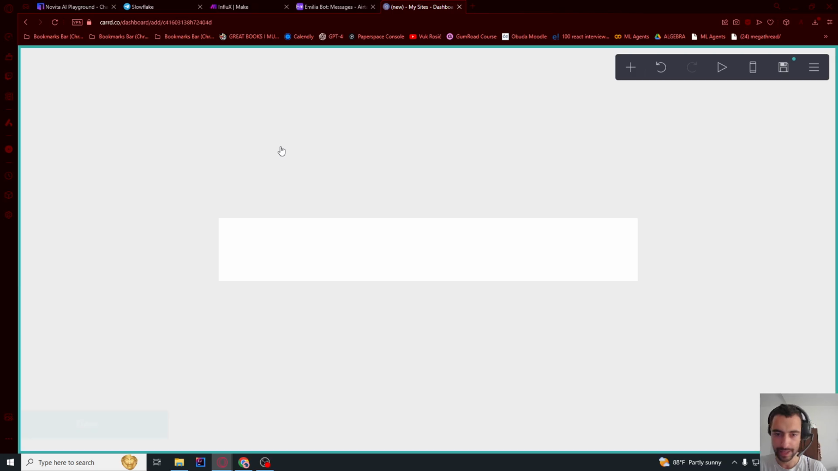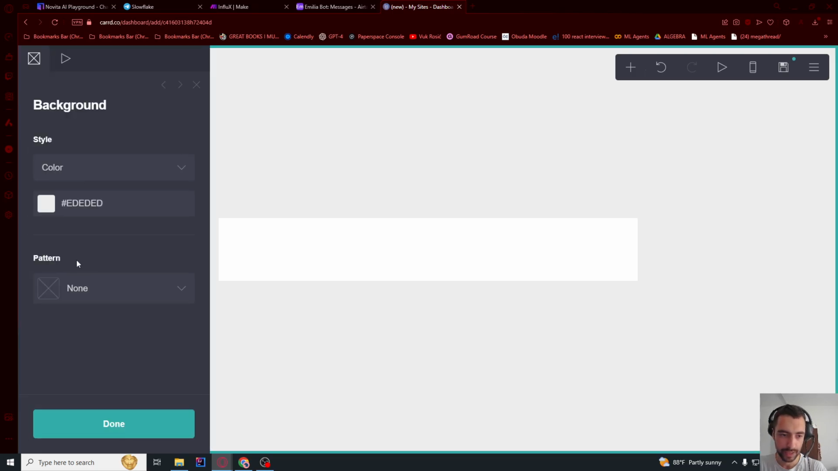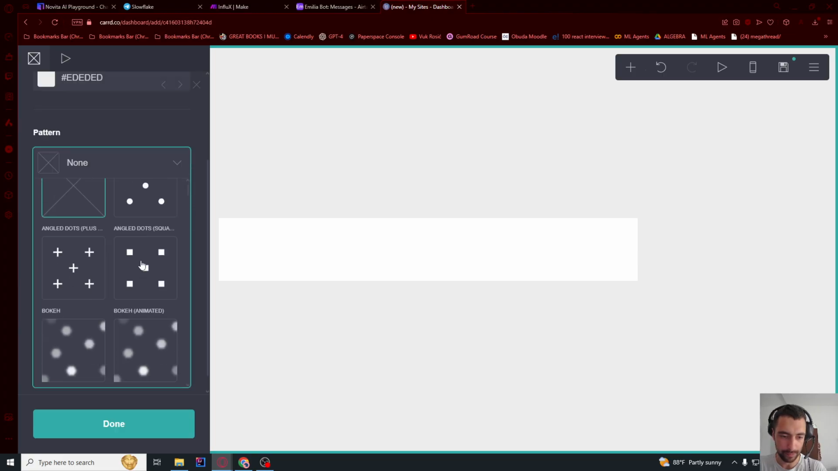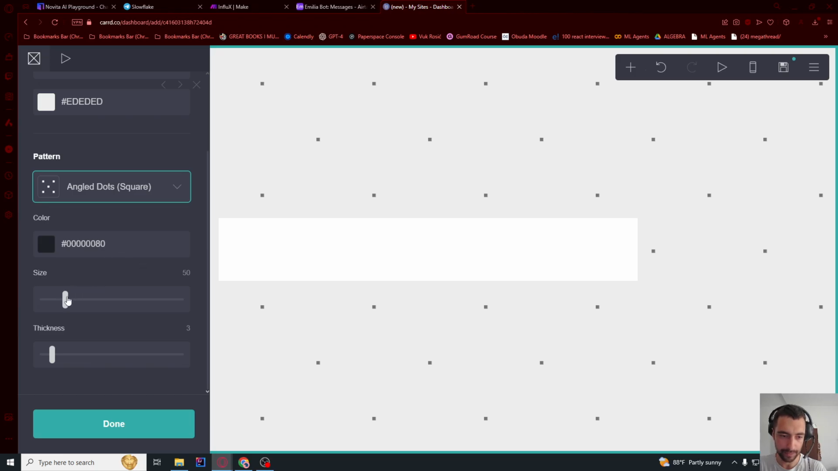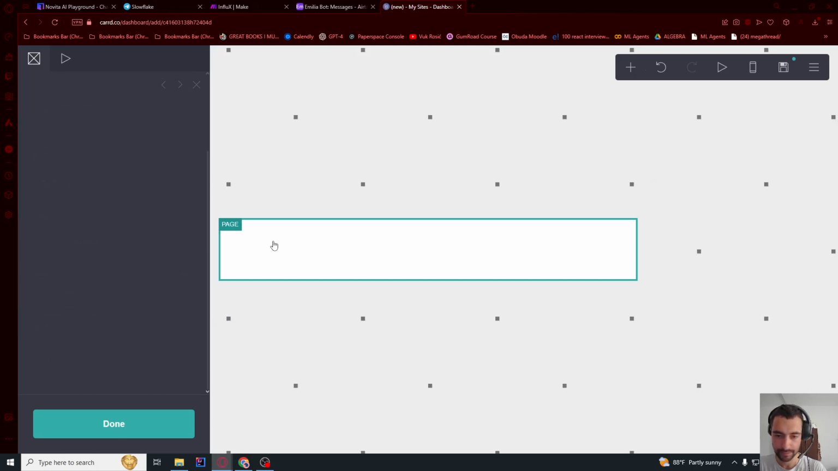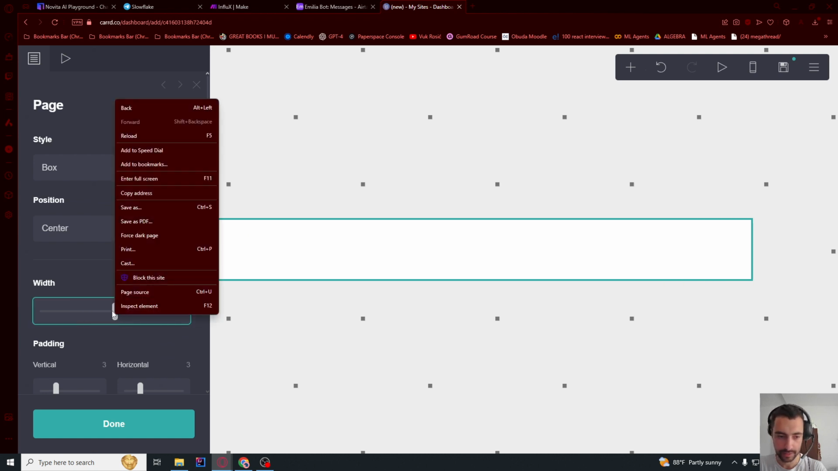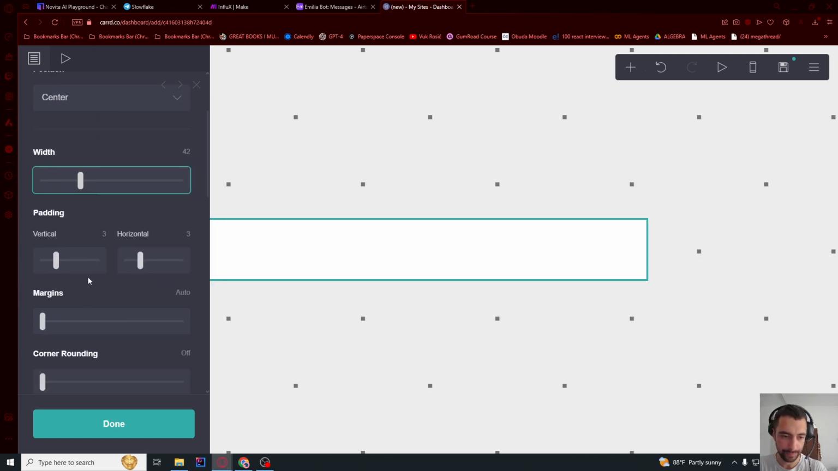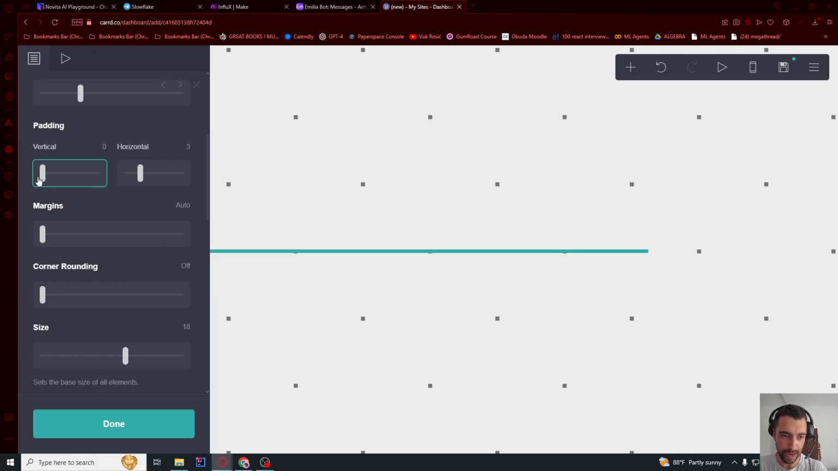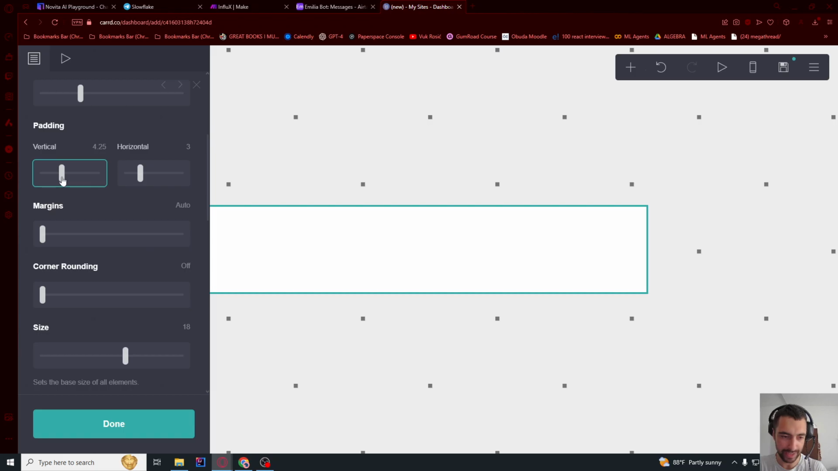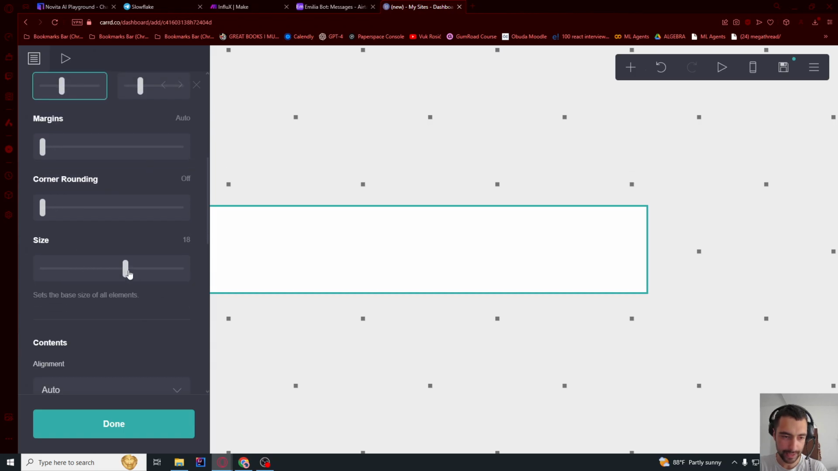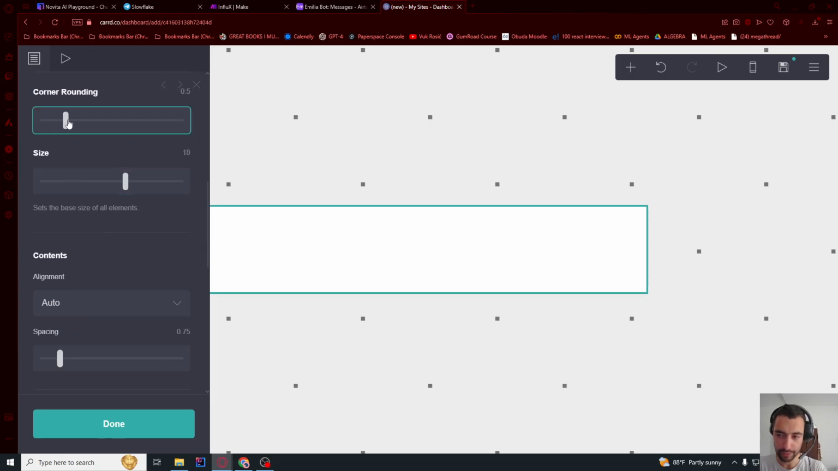And then let me click outside of the page. Let's select some background pattern. For example, this one. You can choose size. Let's now click page. We can say width. Let's have some padding, and let's choose size, maybe corner rounding if you want.